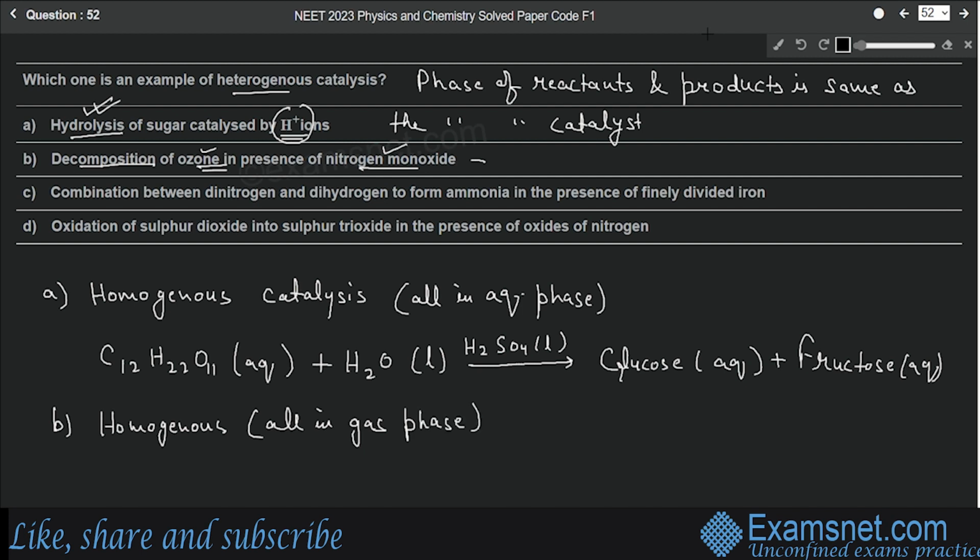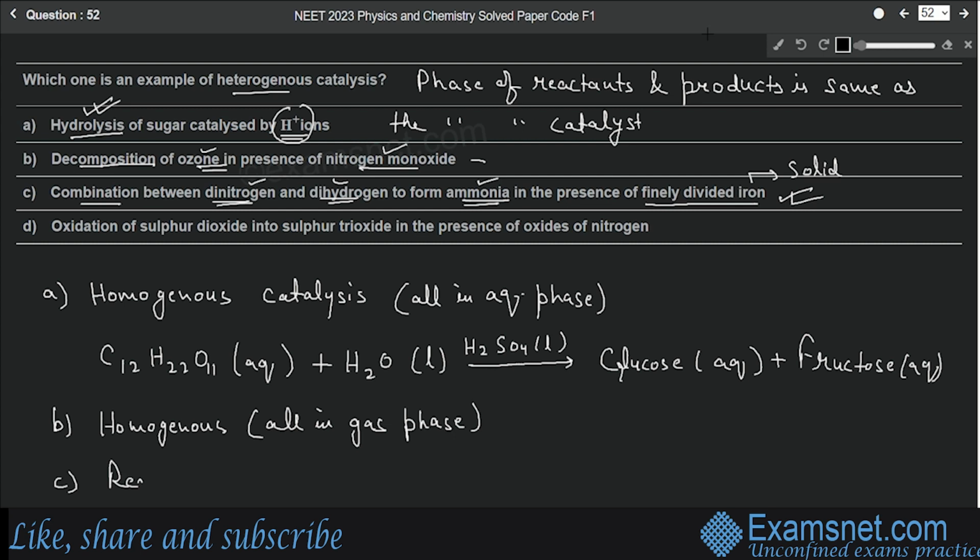Then the third one is the combination between dinitrogen and dihydrogen, both gases, to form ammonia in the presence of finely divided iron. The reactants, dinitrogen and dihydrogen, are gases. The product ammonia is also a gas, but the catalyst, finely divided iron, is a solid. So here we can see that the phase is not the same. So this is an example of heterogeneous catalysis, and option C will be the correct answer.